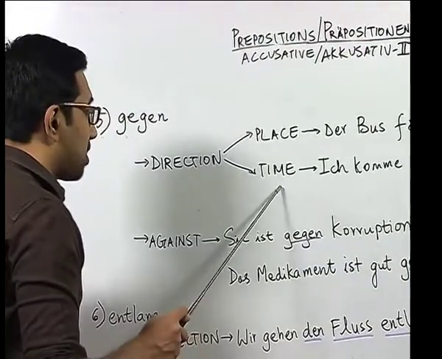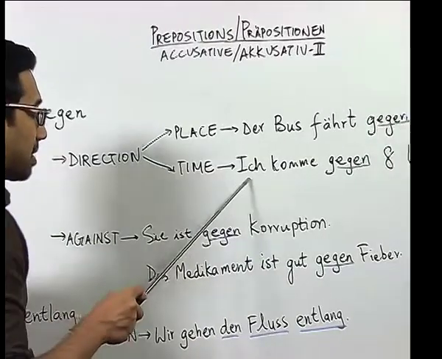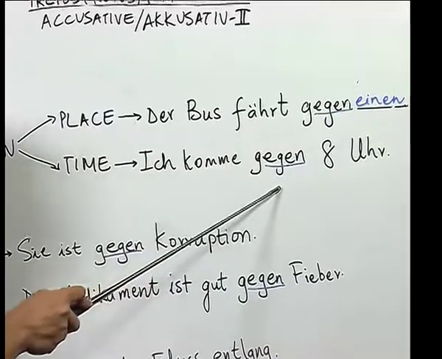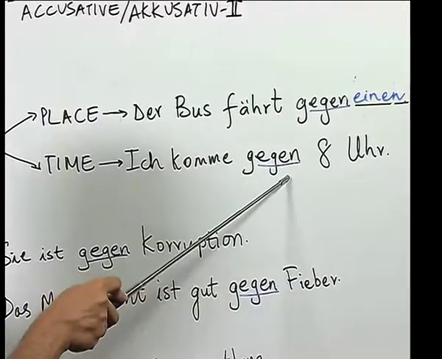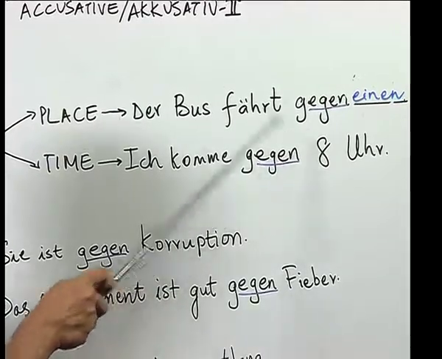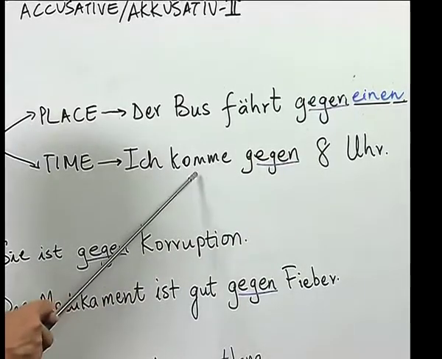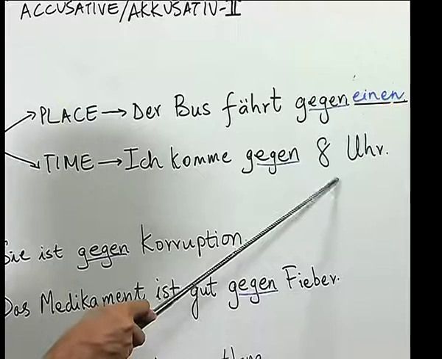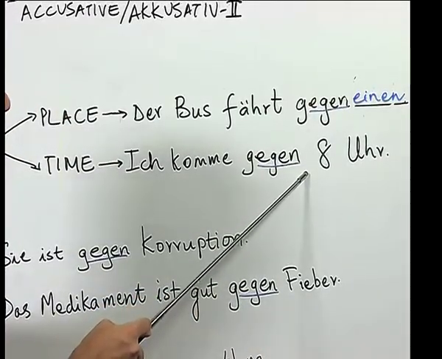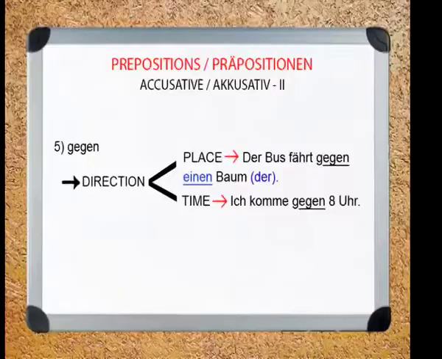Another meaning which gegen has is in terms of time. So, here we have the sentence Ich komme gegen 8 Uhr. You know that we have for time the preposition um. Well, with um we say exactly the time. When we say Ich komme gegen 8 Uhr, that means that I will come around 8 o'clock. So, with um we precisely mention the time, whereas with gegen we do not precisely mention the time.